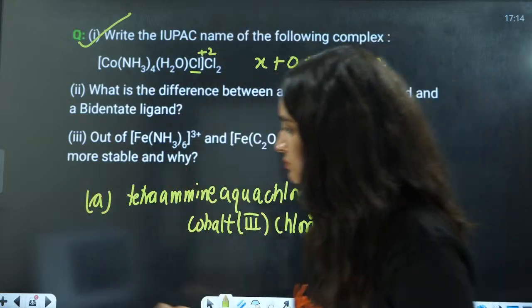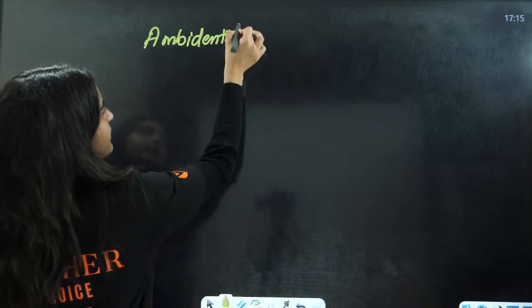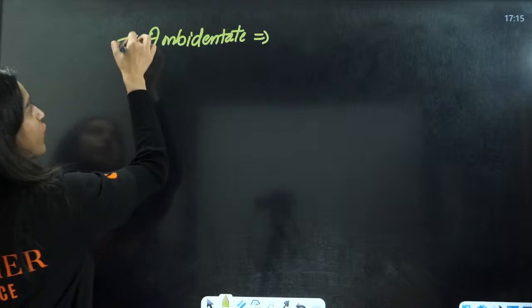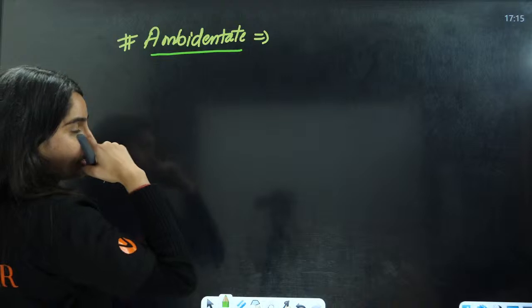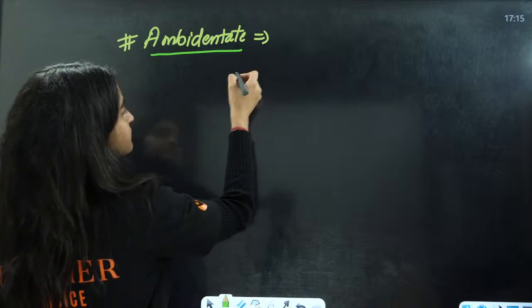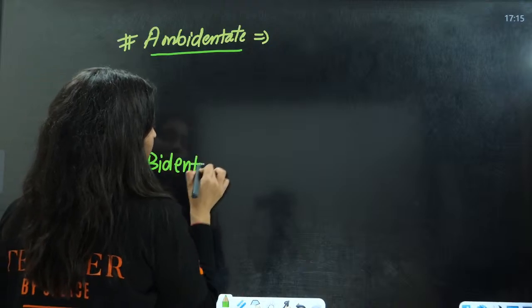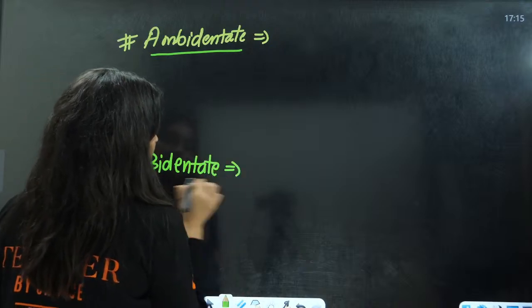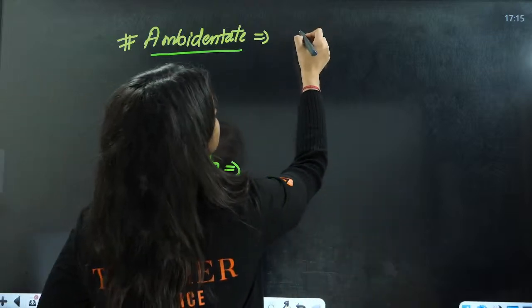For example, this I am writing as bidentate ligand. So bidentate ligand is, for example, en.